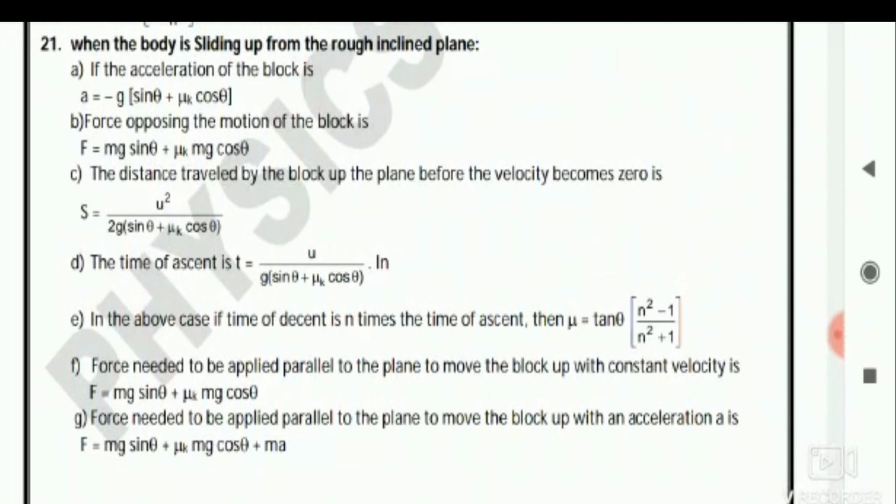You can do the questions in laws of motion. All possible concepts I explained here, 21 subtopics I explained here, and surely to study these you won't take more than half an hour. No need to spend daily half an hour. First day half an hour, second day 25 minutes, third day 20 minutes, fourth day 15 minutes, like that. After 10 days, within 5-10 minutes you can revise this lesson. Like that, if you learn these formulae and go for the examination, you will be 100% rocking the NEET.